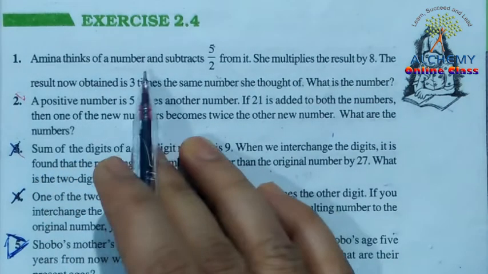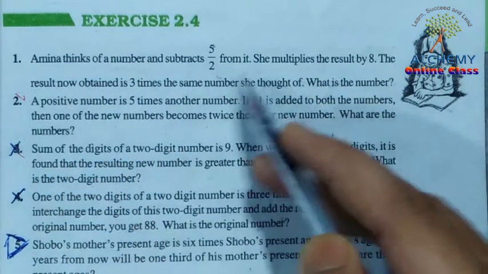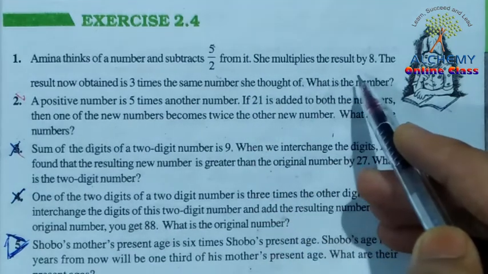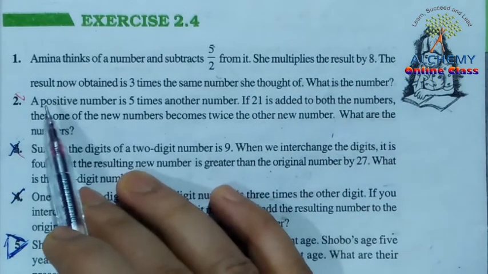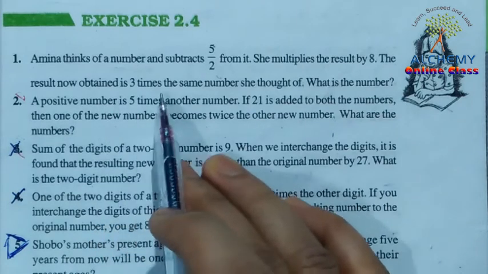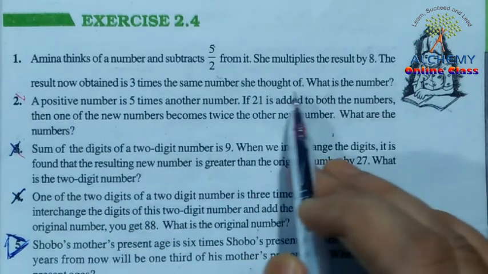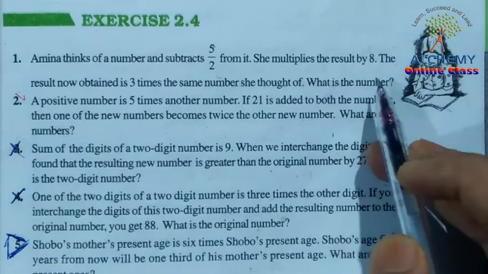Amina thinks of a number and subtracts 5 upon 2 from it. She multiplies the result by 8. The result now obtained is 3 times the same number she thought of. What is the number?